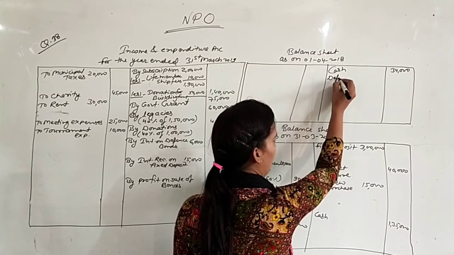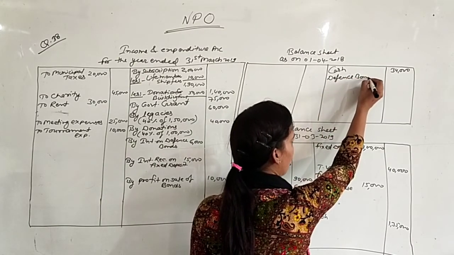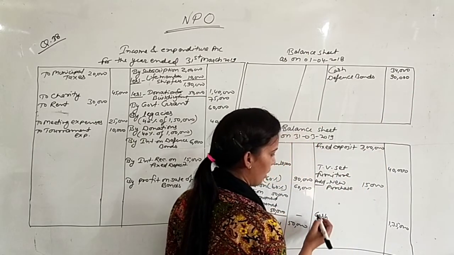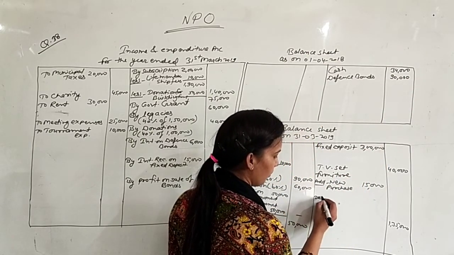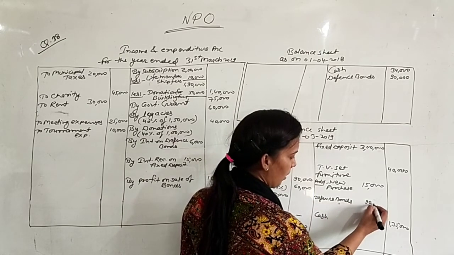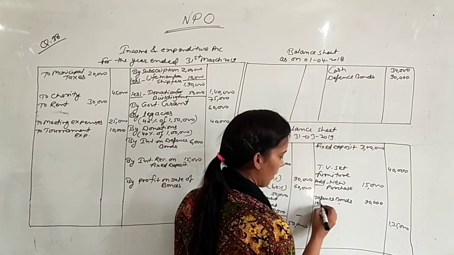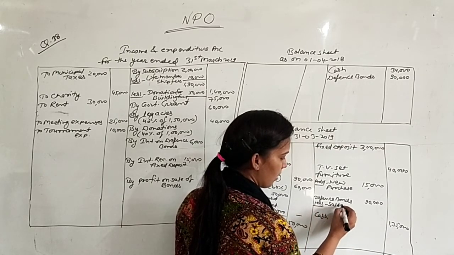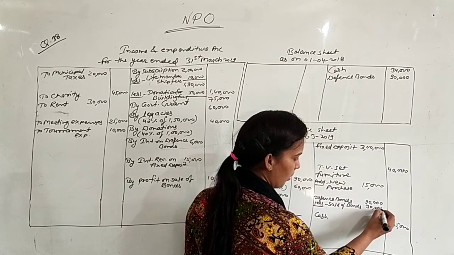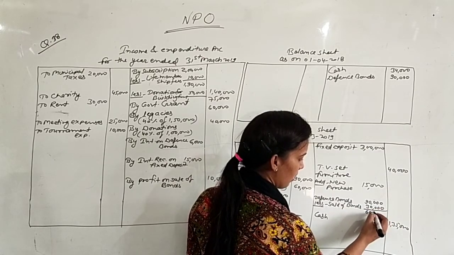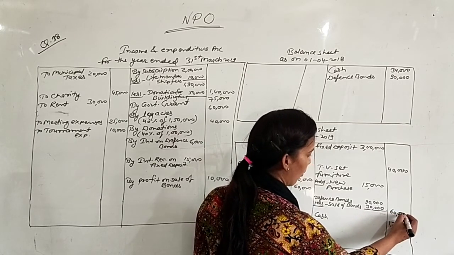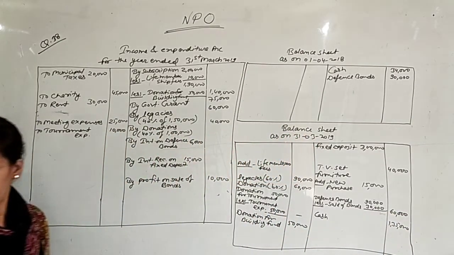So show in the opening balance sheet defense bonds 90,000, and in the closing balance sheet defense bonds 90,000 less sale of bonds 30,000, then it is 60,000. Still you have in hand, it means you can write in the outer column 60,000 rupees.